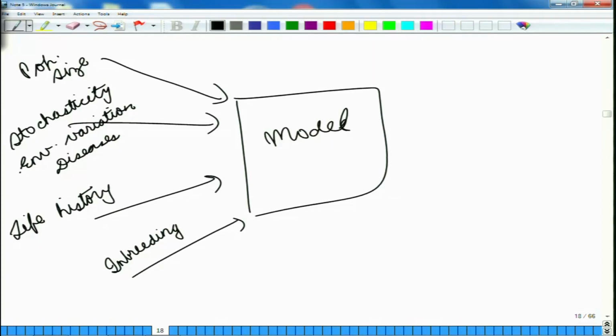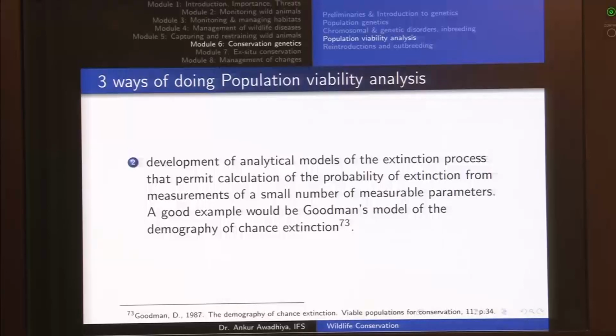Now, we put all these inputs in a mathematical model and we understand the population viability for this population size of n for t number of years, which could be 100 years or 1000 years. So, in this second method we have development of analytical models of the extinction process that permit the calculation of population viability or the extinction possibility.